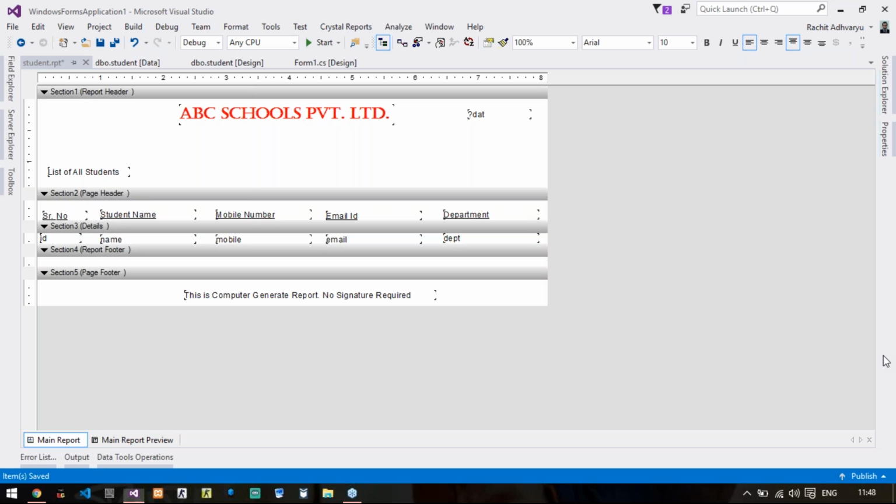Is it okay? It is okay. It is dynamic or static, doesn't matter because we are going to give its value by code. So there is no issue with it. Fine. So let us say that I am ready with my design. Structure of my report has been done properly.